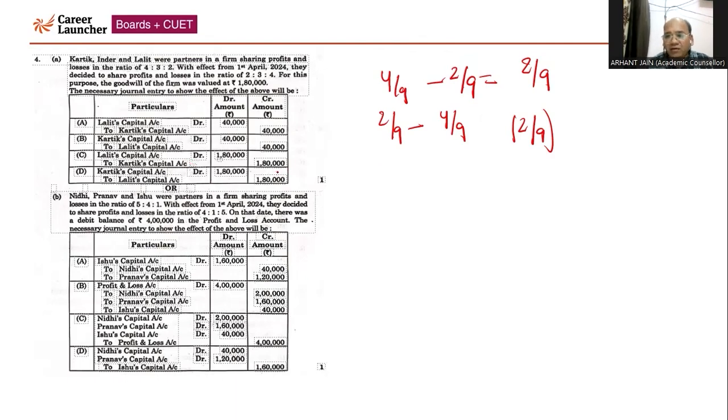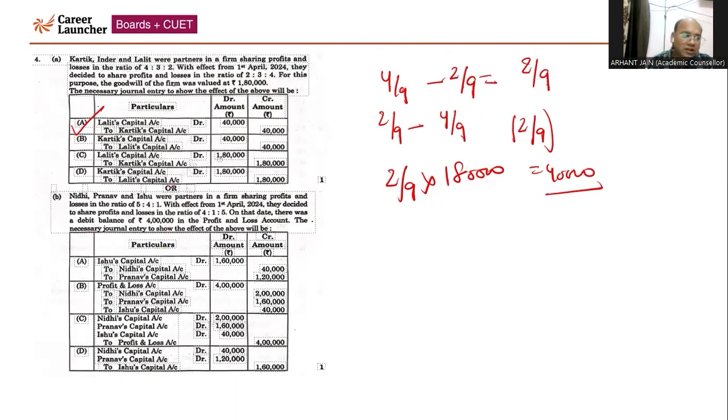So you know where we pass the journal entry, gaining to sacrificing. So Lalit is going to gain, right? Lalit's gaining share will be 2/9 into 1 lakh 80,000. You need to calculate that, it will come to 40,000. So the entry will be Lalit's capital account debit to Karthik's account. Consequently, the answer will be option A, that is Lalit to Karthik, 40,000, 40,000.